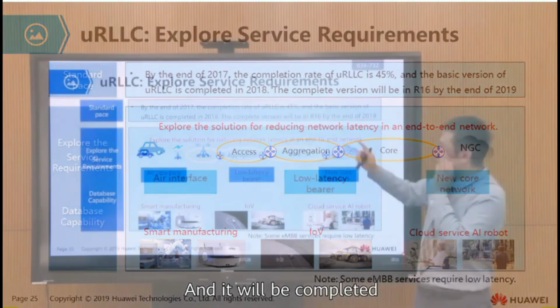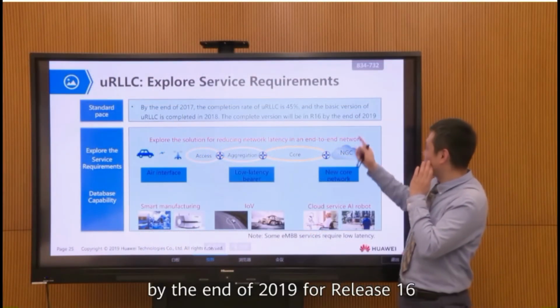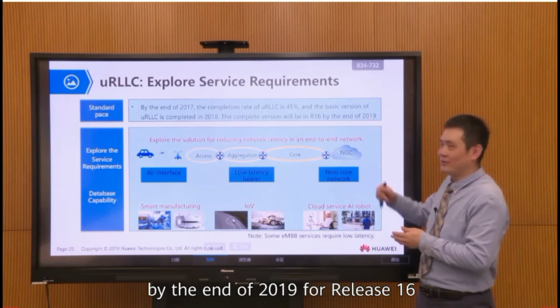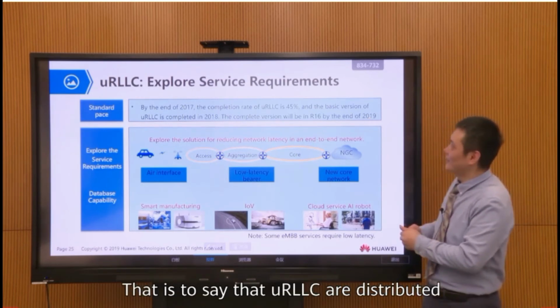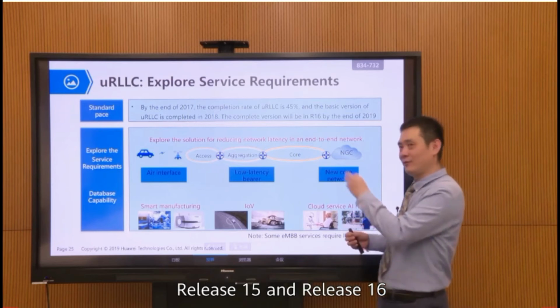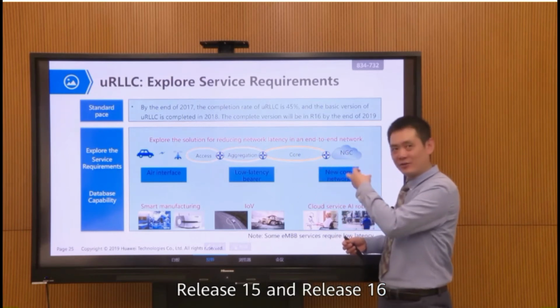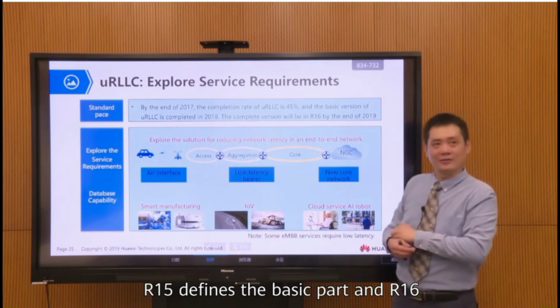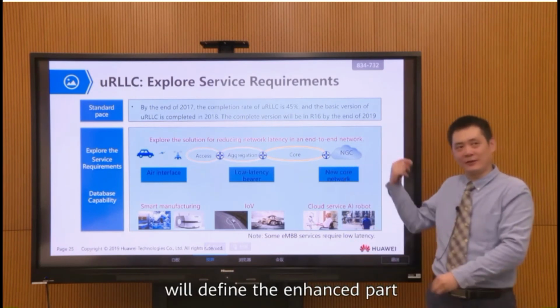It will be completed by the end of 2019, in release 16. That is to say, URLLC is distributed in two releases, release 15 and release 16. Release 15 defines the basic part, and release 16 will define the enhanced part.